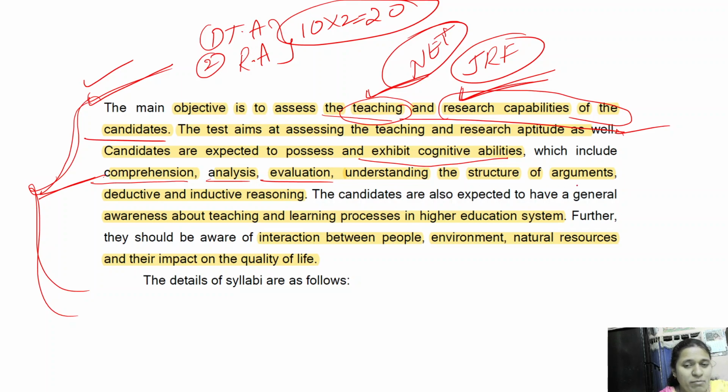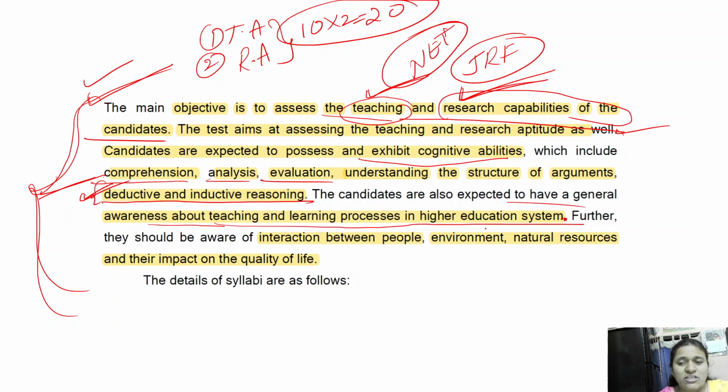Like that, questions come, and we have to understand the structure of arguments. This is reasoning, inductive and deductive reasoning, which I already explained in the logical reasoning session. The candidates are also expected to have general awareness about the teaching and learning process in the higher education system also.